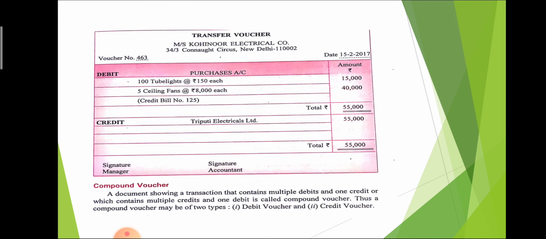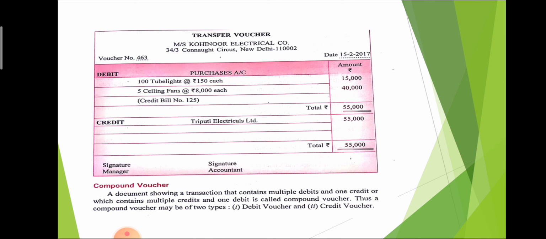Here the last document is the compound voucher. It is a document showing a transaction that contains multiple debits and one credit, or multiple credits and one debit. It means both debit as well as credit transactions occurred at the same time. At that time we prepare a compound voucher.